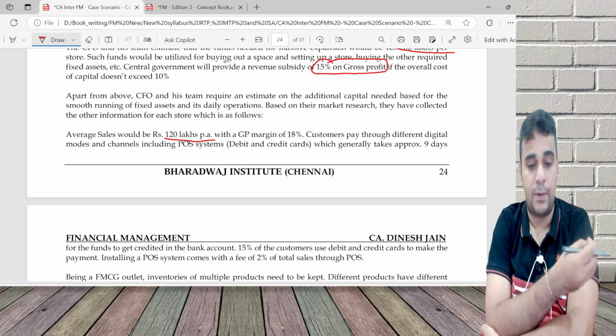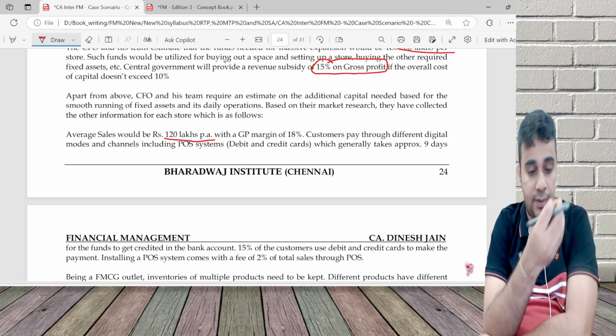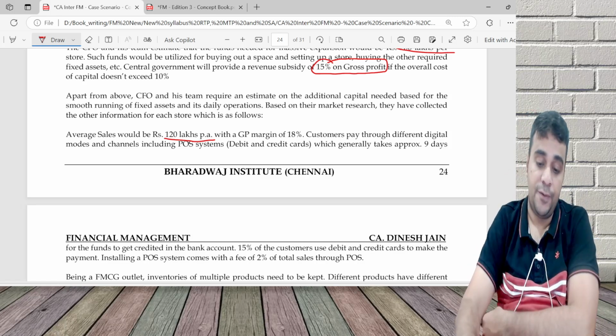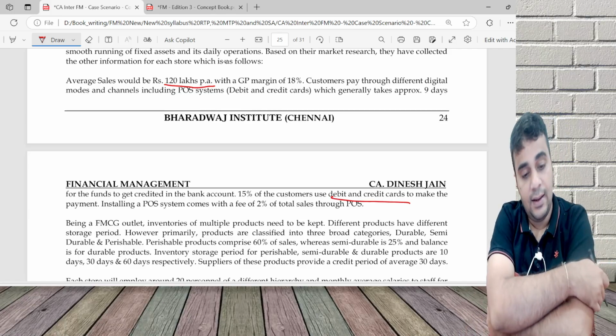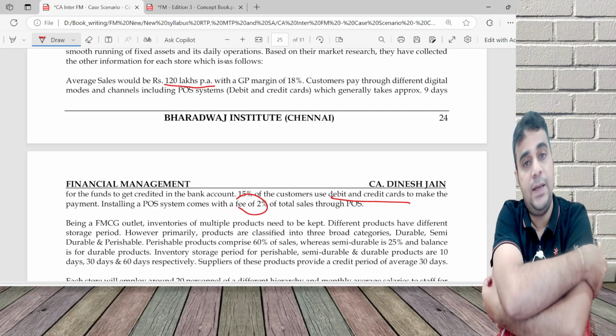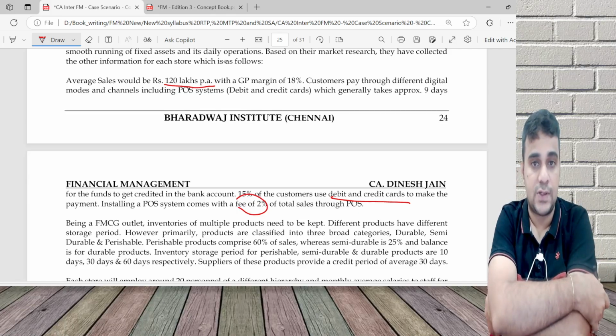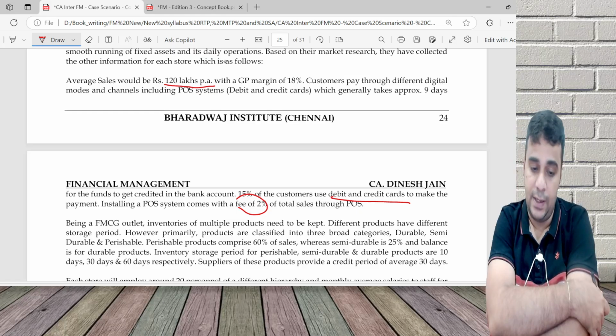See, when you buy in a supermarket, you can pay cash or you can pay by debit and credit card. That I'll take 9 days to collect. 15% of the customers are using debit and credit cards, and installing this will also take a fee of 2%. So in my GP, another 2% will go away for this fee. Whenever we use a debit and credit card, the supermarket has to pay fees.